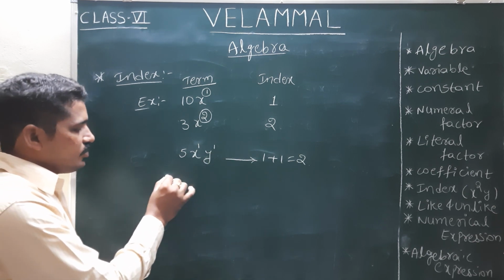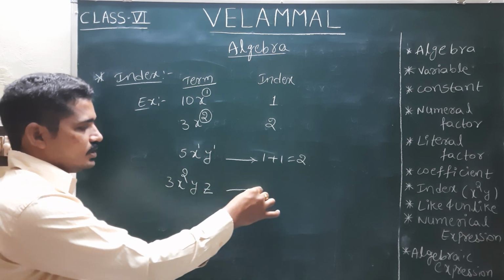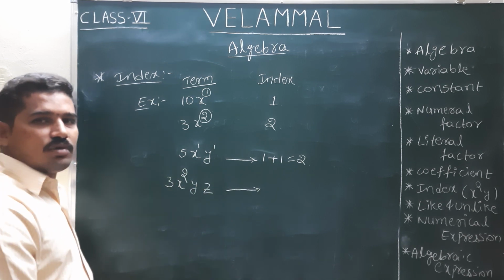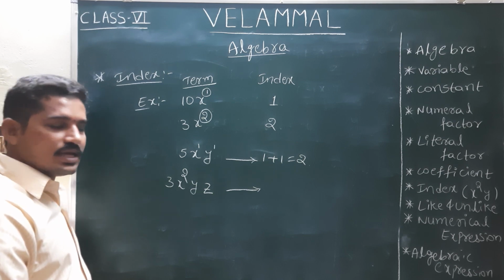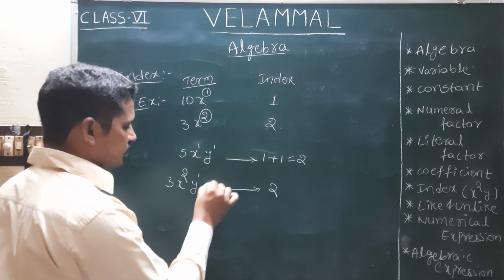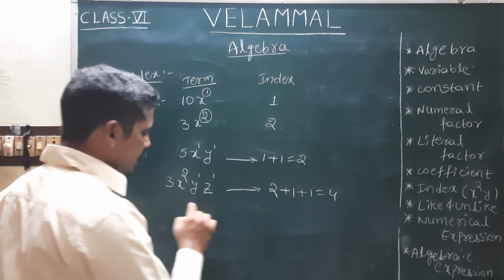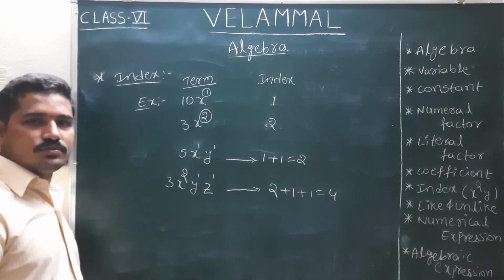See, I am taking one more term, 3x square yz. If we want to find its index, x power is 2, y power is 1, z power is 1. 2 plus 1 plus 1 is equal to 4. Its index we will call 4.